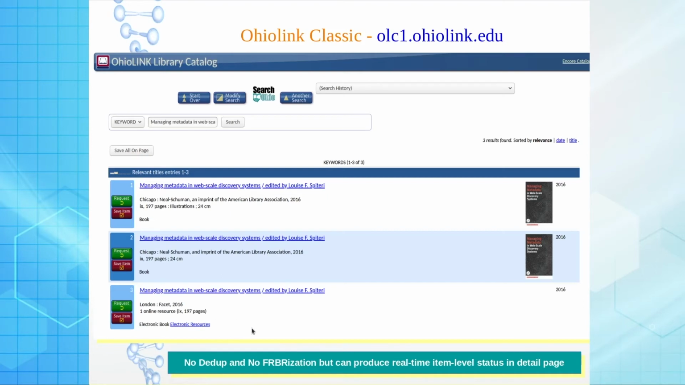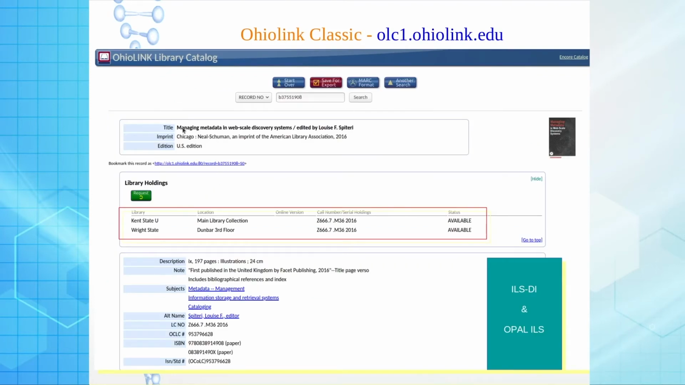So no deduplication is available, no FRBRization is available, but interestingly it can produce real time item level status in the detail page from the respective OPAC. Suppose if I click the first one, here you can see that I have manifestation level details alongside the copy details or the item level status, in which of the 2 libraries these books are available, and the real time status. Both are available for circulation.